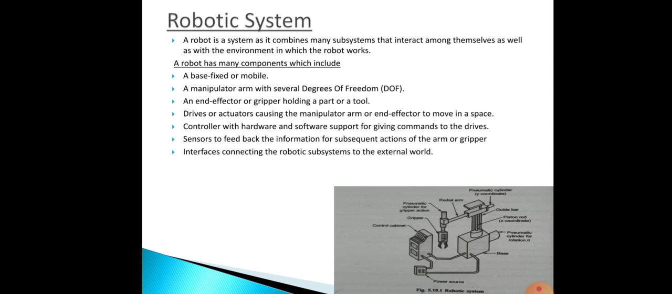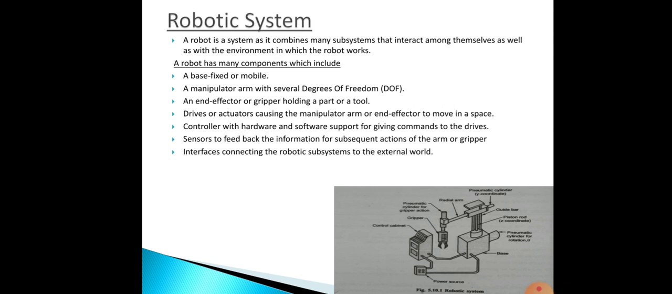So here a robot has many components, which include a base, fixed or mobile, then a manipulator arm, you can see in the diagram, a manipulator arm with several degrees of freedom. Then next, an end effector or gripper holding a part or a tool. The end effector is for pick and place. Then next, drives or actuators causing the manipulator arm or end effector to move in space.